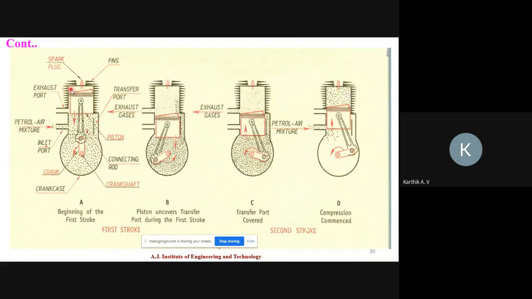Coming back to the first position, the piston is in top dead center. Then a spark will be produced, and because of that spark, ignition takes place, producing thermal energy. Because of that thermal energy, the piston again moves from top dead center to bottom dead center. The same process will be repeated. This is the working principle of the two-stroke petrol engine. All four processes are completed in only one revolution of the crankshaft.